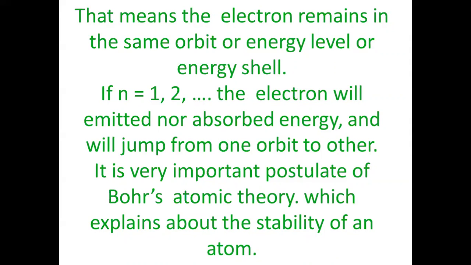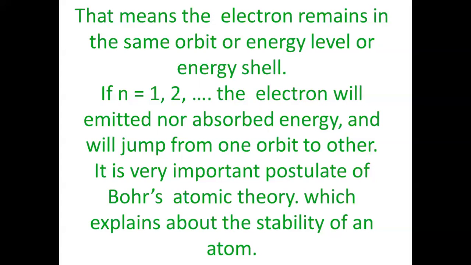Electron will not radiate energy until and unless it remains in the same orbit or energy level or energy shell. If it does so, either it will go to higher level or to lower level. There are two conditions. If it absorbs energy, then it will go to higher level, and if it loses or emits energy, it goes back to lower level.